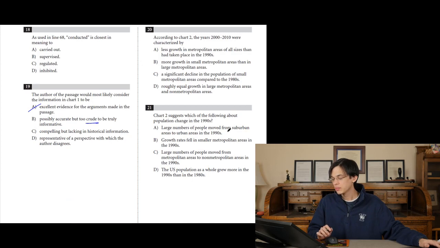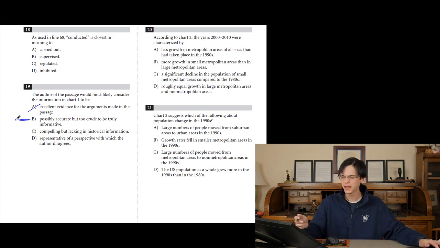So maybe the information is possibly accurate. I'm not a fan of the fact that we're casting doubt that it's possibly accurate, like maybe it's right, maybe it's wrong. I don't think we can doubt that. That's a small sticking point of mine. But too crude, I like that it's crude because the guy literally says that it's a blunt instrument. It's almost like a dull knife when you're doing surgery. It's too crude to be helpful or informative. I like B. Yeah, I have some reservations about it.